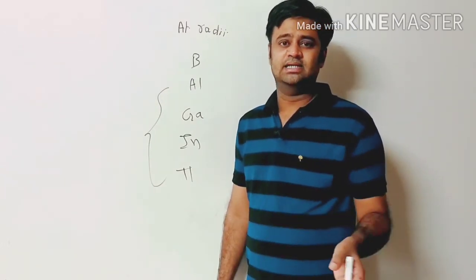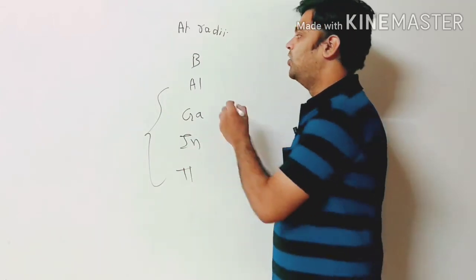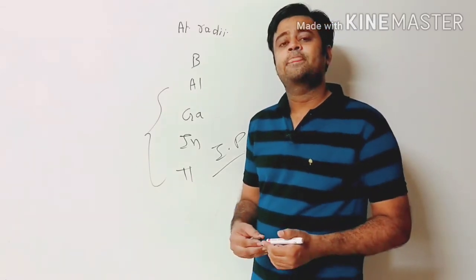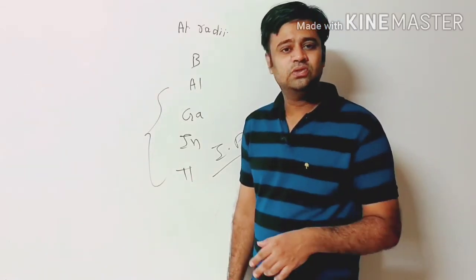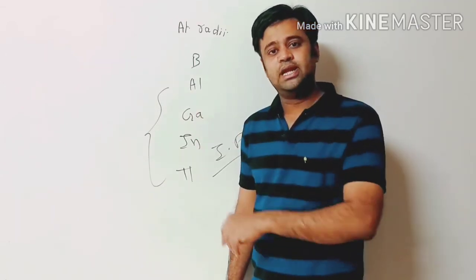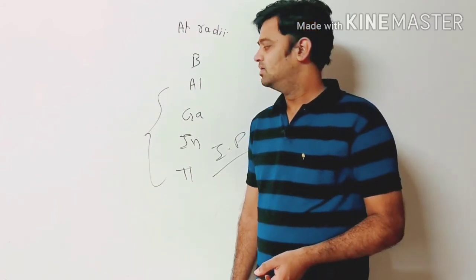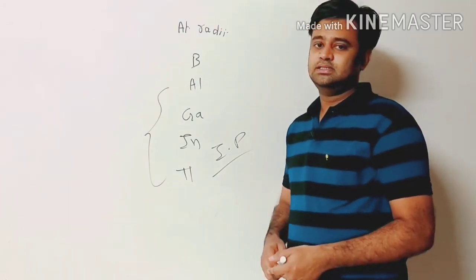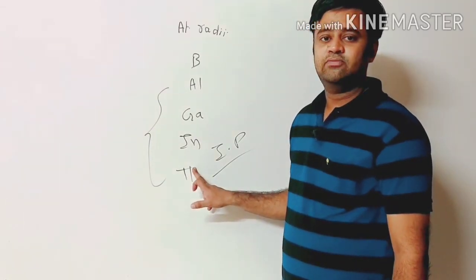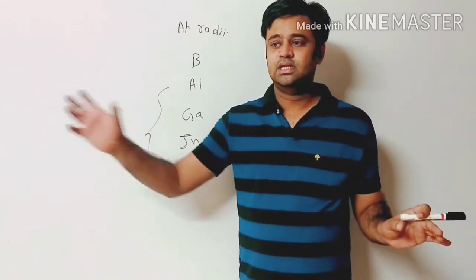This effect on the size also affects other properties like ionization potential. What is ionization potential? The amount of energy required to remove the loosely held outermost electron, right? Since there is poor shielding effect of d and f block, there is a good amount of force of attraction between the nucleus and the outer electron.